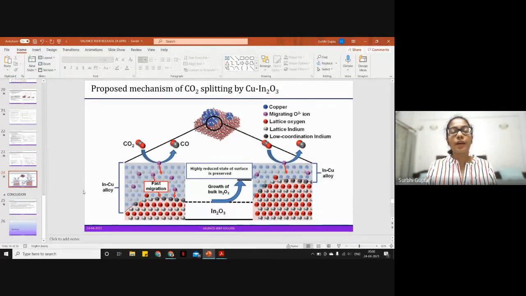In other processes, as far as I have read, in this one the movement of oxygen into the bulk is causing the process to be faster and to require less temperature, because otherwise we need more temperature for the bonds to become weak and for whatever metal oxide we're using to cause the splitting. But I realize that is not a very convincing answer. I will get back to you on that.